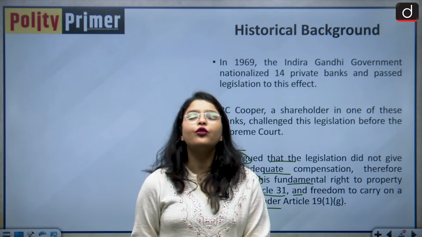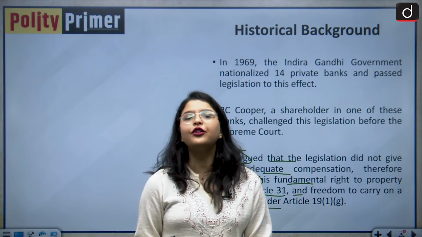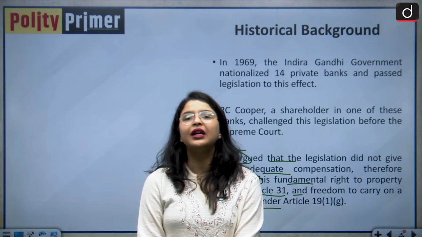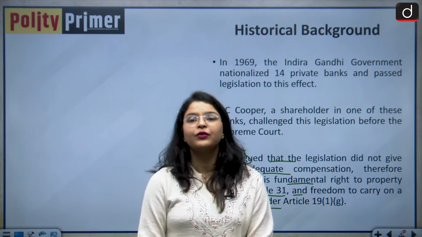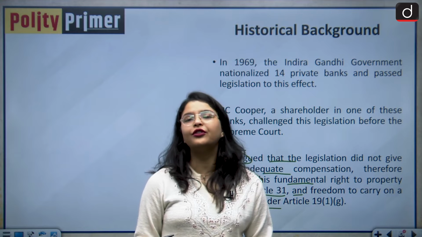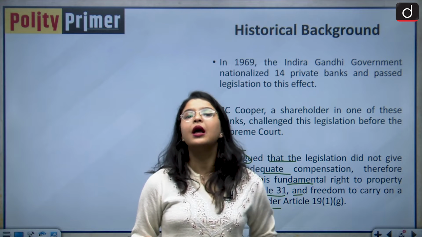To overturn this judgment, the 25th Constitutional Amendment Act was enacted by the Parliament of India at that point of time. So this was the historical background on which the whole 25th Constitutional Amendment Act is premised.